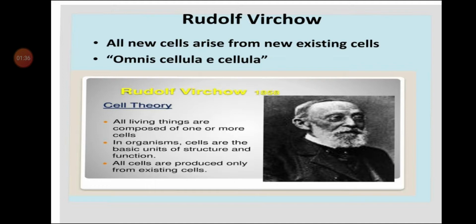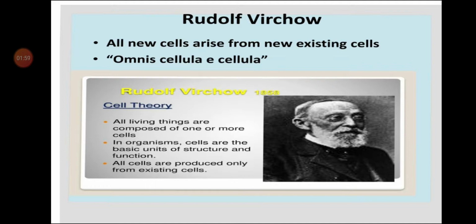As stated in the cell theory, every cell arises from the pre-existing cell. Cell theory states that all the cells arise from the pre-existing cells, as we have studied earlier. This cell theory was discovered by Rudolf Virchow.